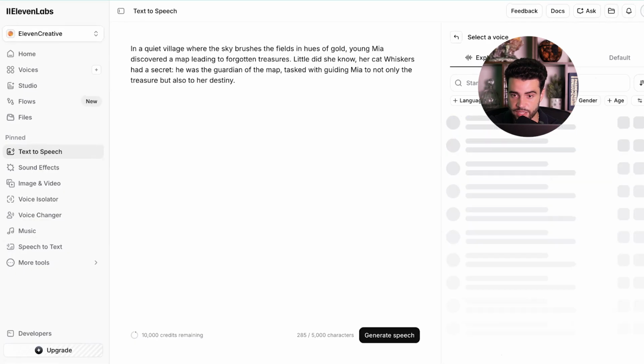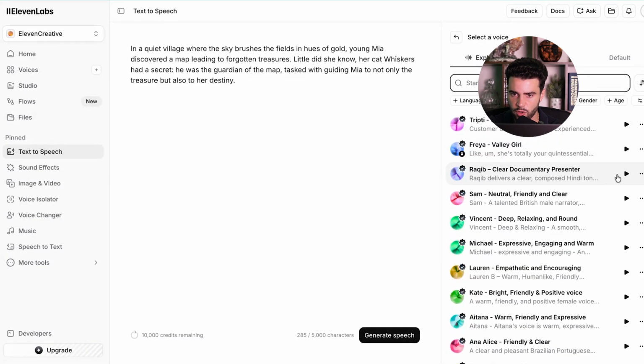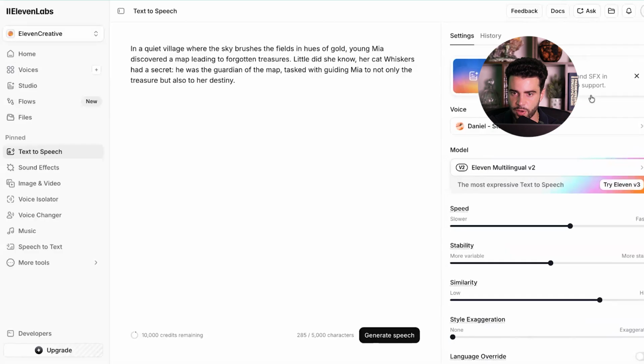You can have different voices here. You can even create your own voice as well. So there's a whole bunch of different voices here that you can go ahead and create and use. And really, it's just a great tool all around for anything voice related. Okay, that is the fourth AI tool I recommend that you guys use.